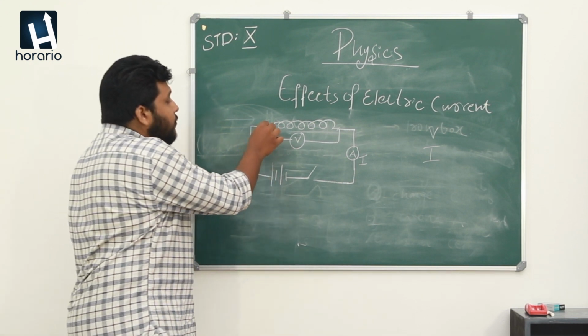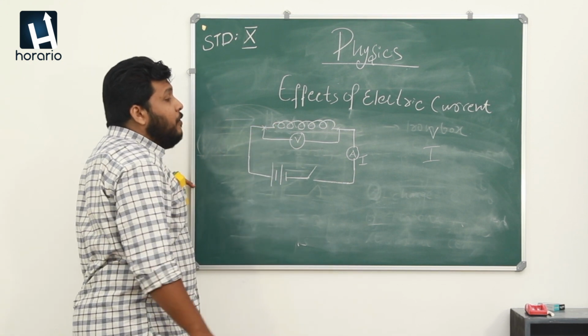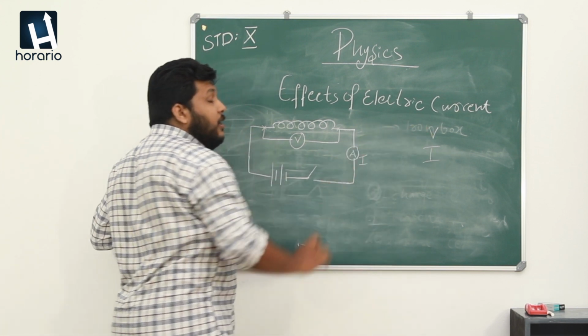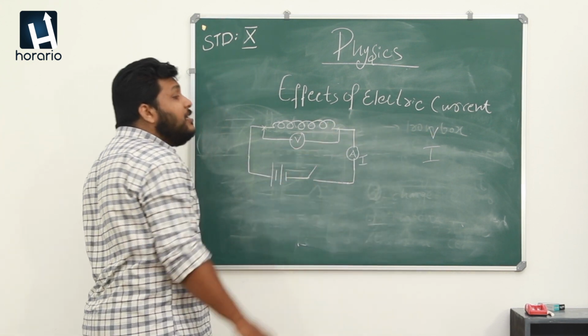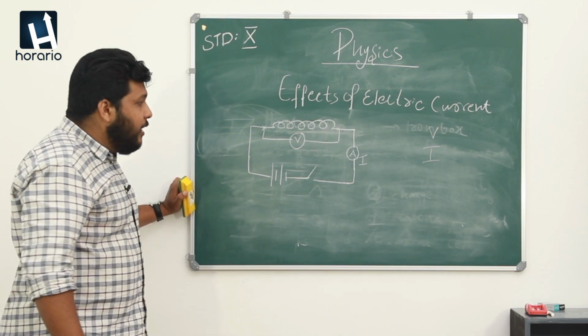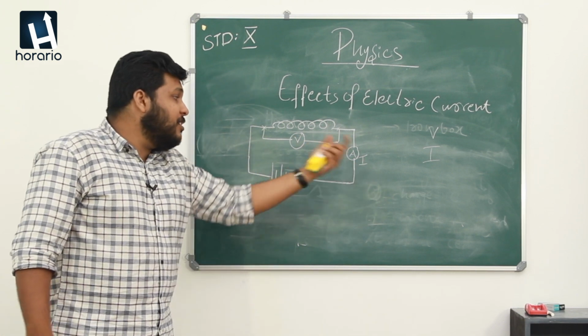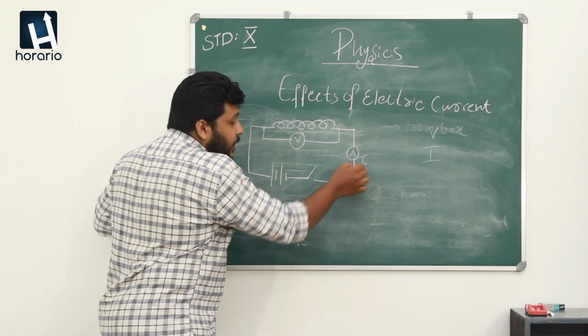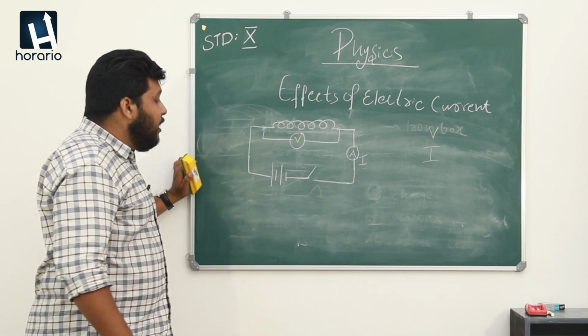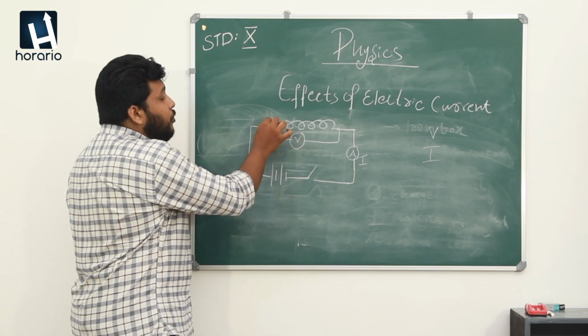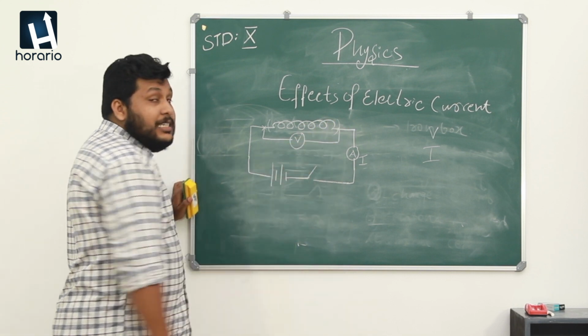Here, with the help of a voltmeter, we can note how much voltage is taken here, and with the help of an ammeter we can note how much current is used here. So here we want to know how much heat energy is produced.